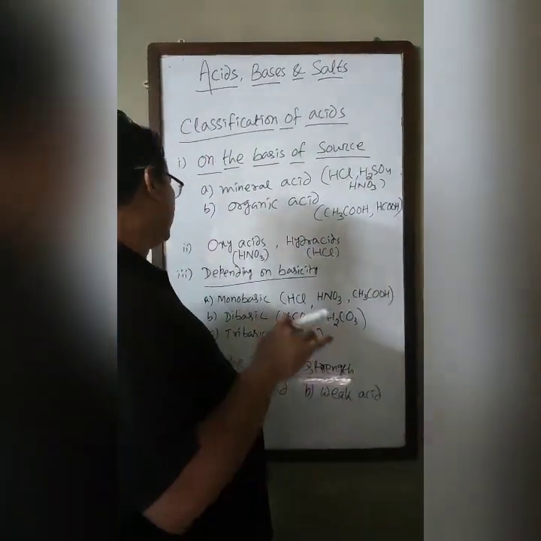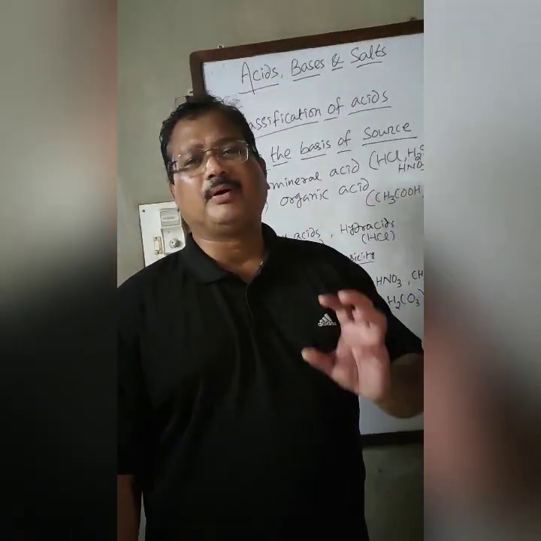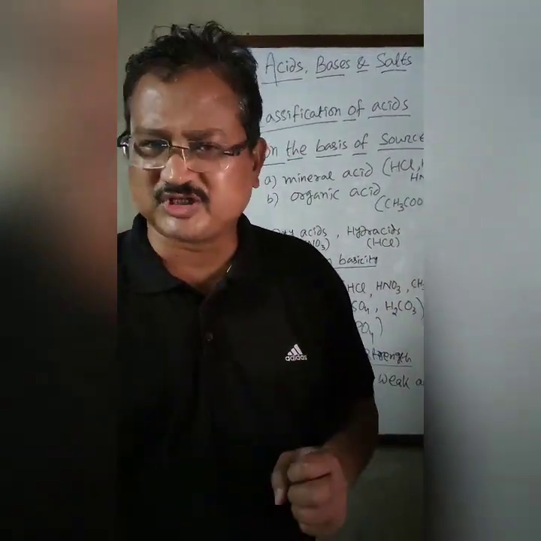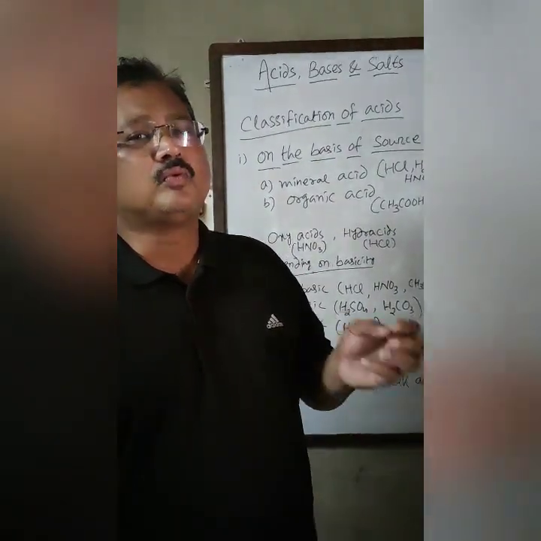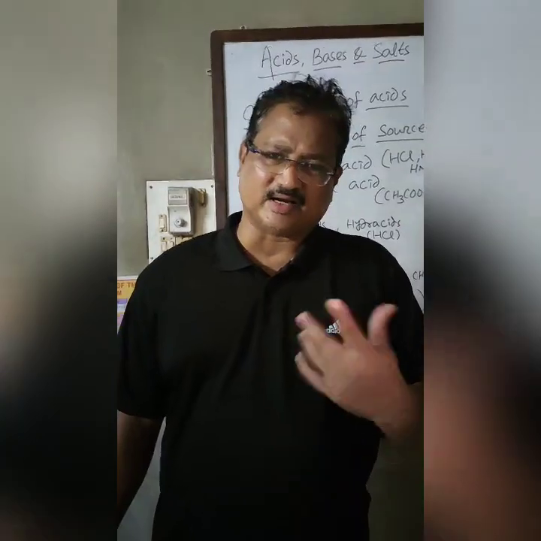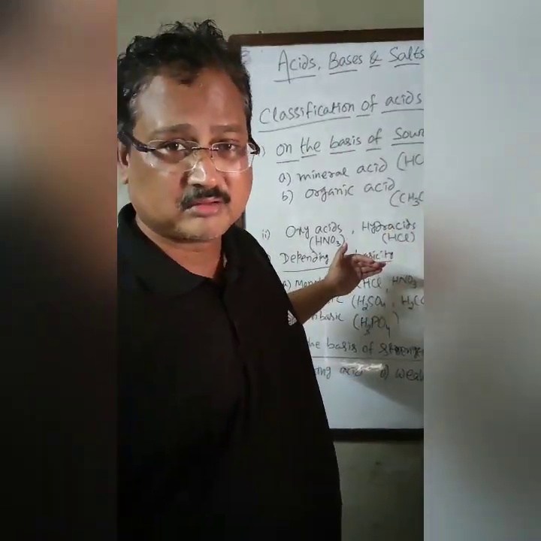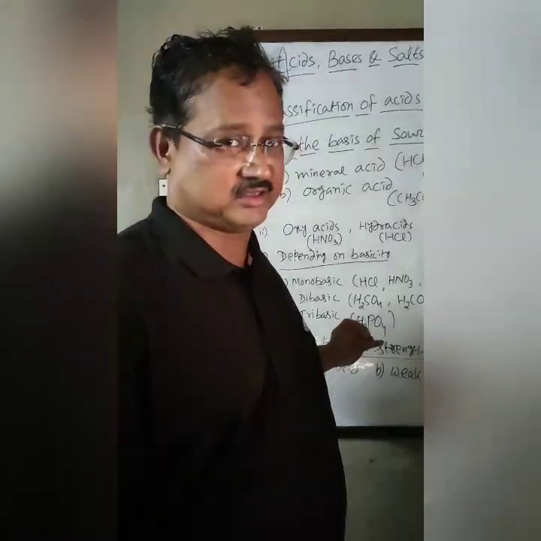Then depending on basicity, that is the number of H plus ions furnished by one molecule of acid in aqueous solution, that is called its basicity. So it can be a monobasic, dibasic or tribasic acid.